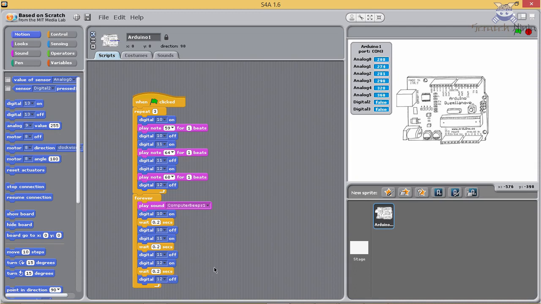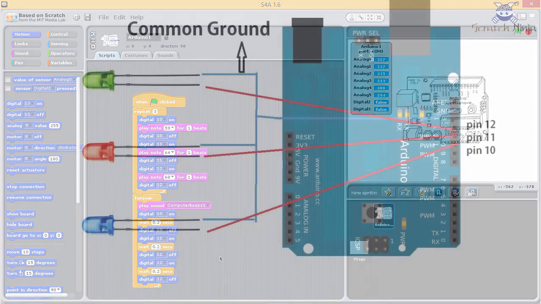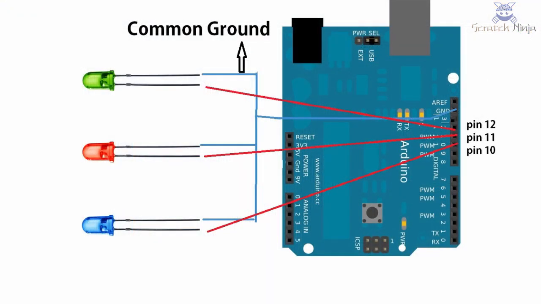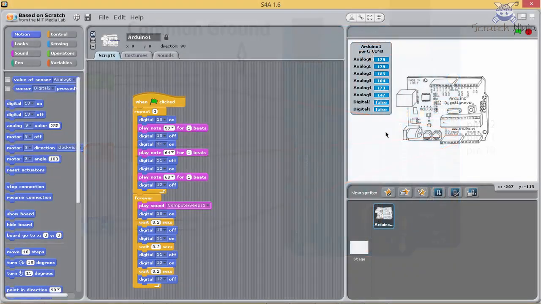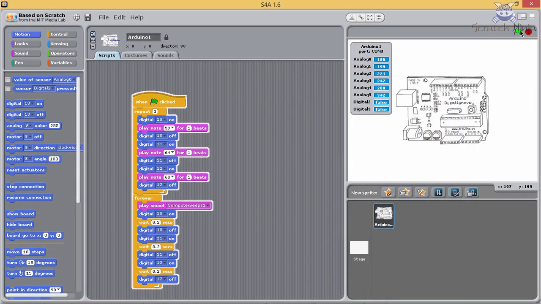Now we'll connect the LED connection to the Arduino board. Here you can see the circuit diagram. How to connect it to the Arduino board? Connect it as such. Now click on the green flag and see how the project works.